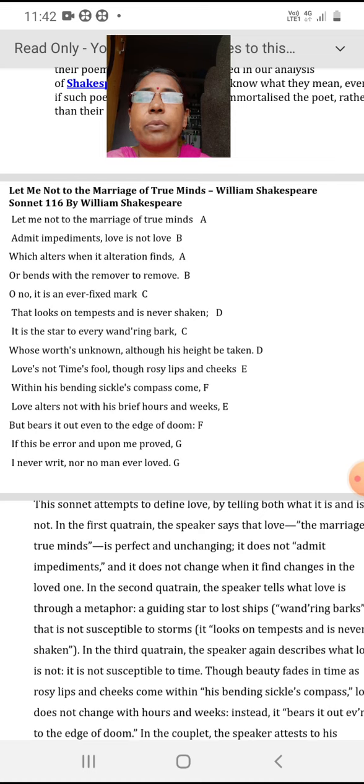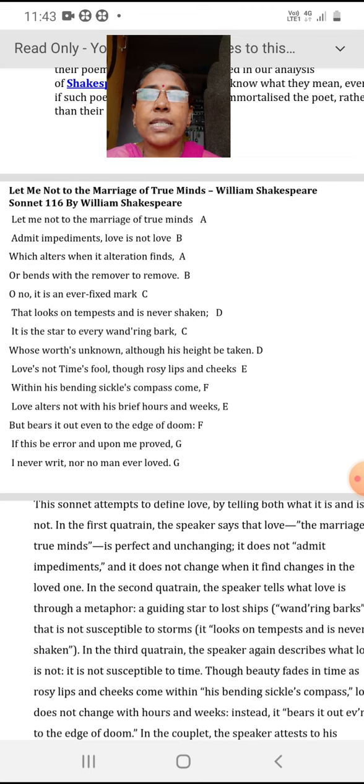And the second poem from this module number 2 is Let Me Not the Marriage of True Minds by William Shakespeare. This is a sonnet written by William Shakespeare. It is called a Shakespearean sonnet because of the pattern he has used in this sonnet.